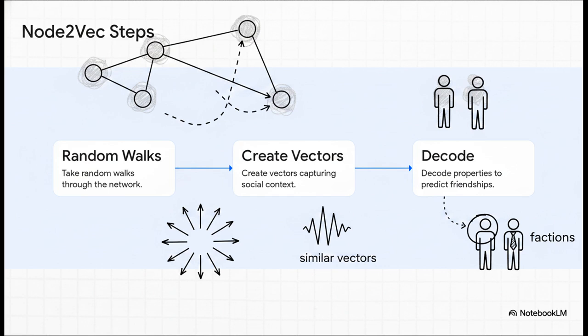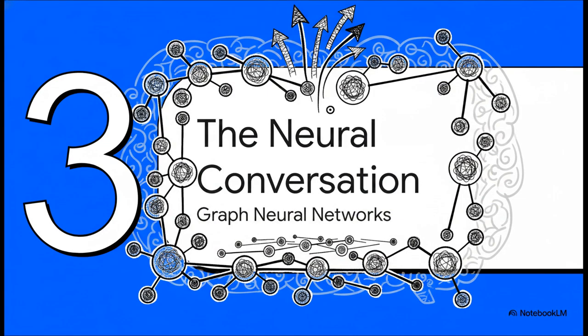Second, it uses those paths to create vectors, those mathematical map coordinates we talked about that capture the unique social context of every person. And third, a decoder checks those coordinates to predict relationships. If two people end up with nearly identical mathematical vectors, boom, they're probably in the same karate faction. It's just a brilliant, highly effective way to map out a network. All right, section 3, GNNs and the neural conversation.